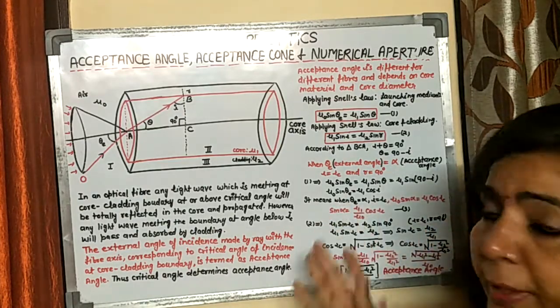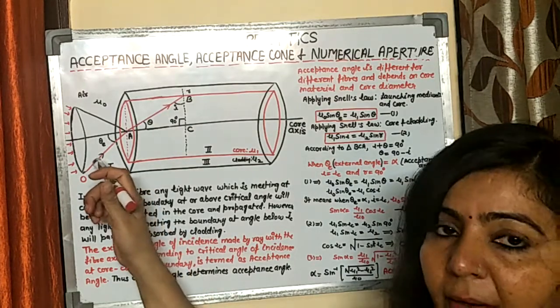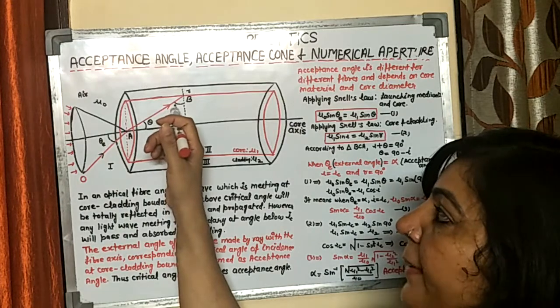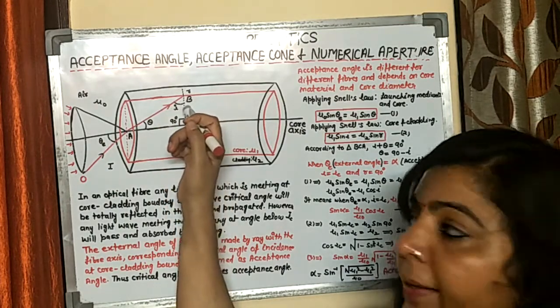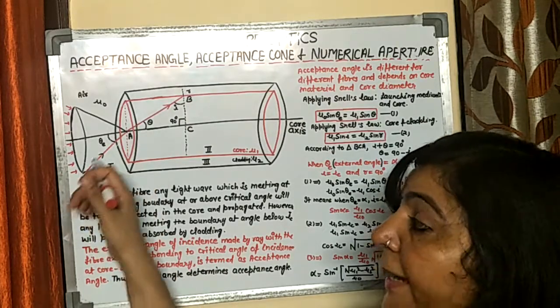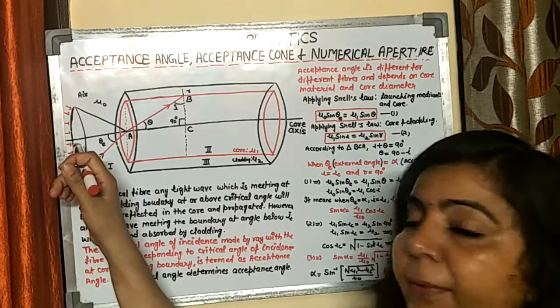So I am just concluding this. The acceptance angle is the external angle made by the incident ray with the fiber axis for which the angle of incidence is the critical angle. The acceptance cone is obtained when you rotate this light ray, which corresponds to the acceptance angle, about the fiber axis.